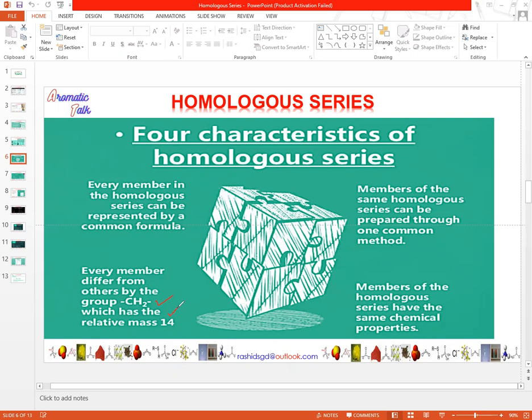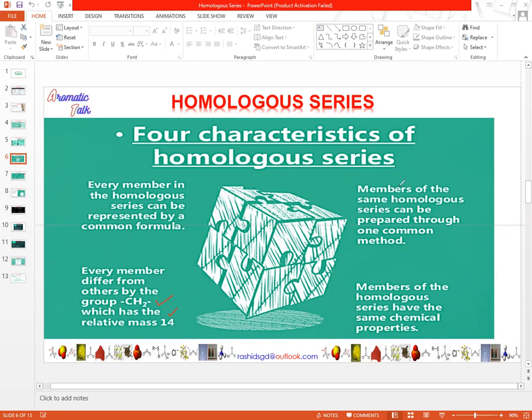The two consecutive members differ by a mass of 14. It means the two consecutive members differ from each other by a CH2 group, or we can say that they differ by a mass of 14. It means the two consecutive members have different molecular mass.